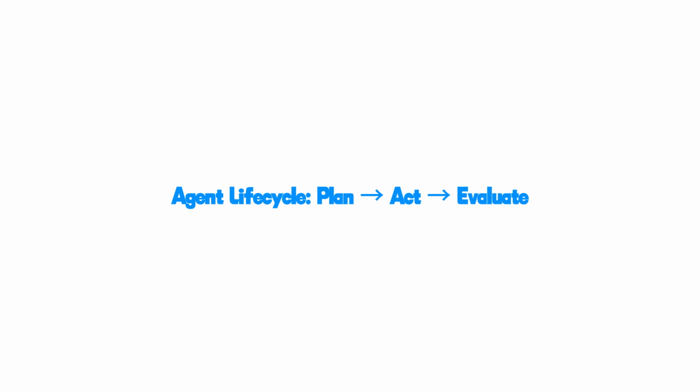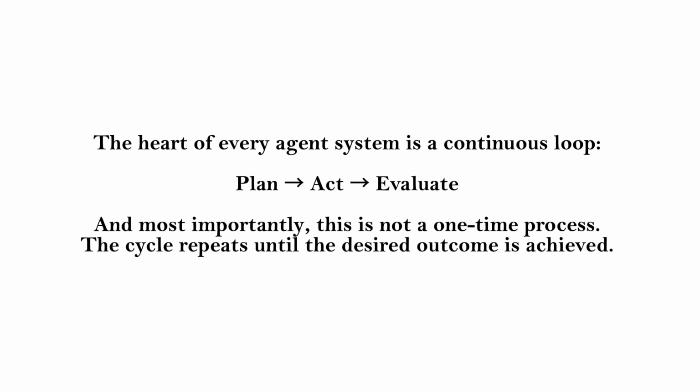Agent lifecycle: Plan, Act, Evaluate. The heart of every agent system is a continuous loop. Plan, Act, Evaluate. And most importantly, this is not a one-time process. The cycle repeats until the desired outcome is achieved.